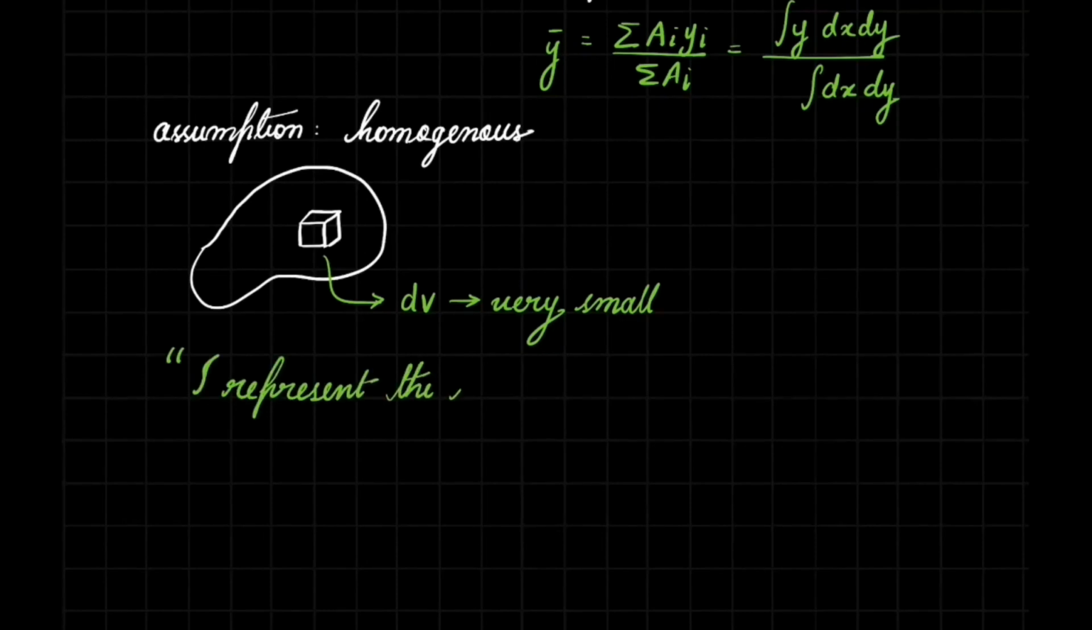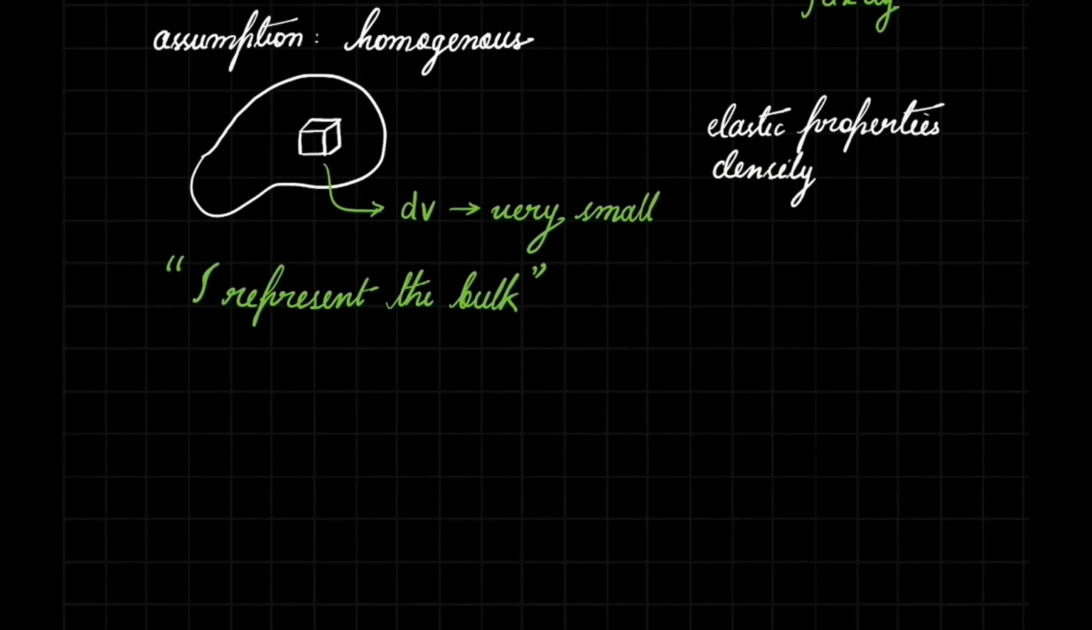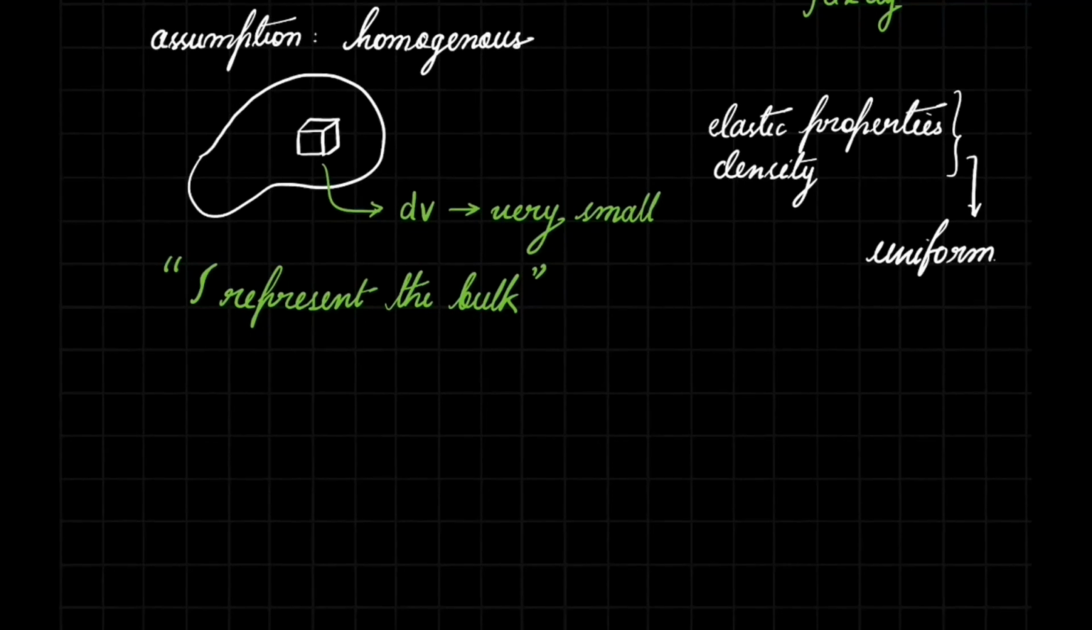Suppose we take a body, and in that body we consider a very small element, and if this element represents all the properties of the bulk, then we can say that the material is homogeneous. So when I say homogeneous material, I don't just mean that the elastic properties in a given direction are uniform, but I also imply that other material properties such as density, specific heat, etc. are also uniform.